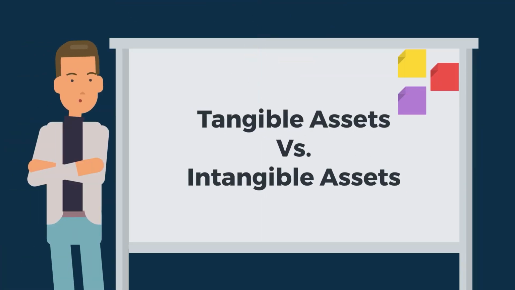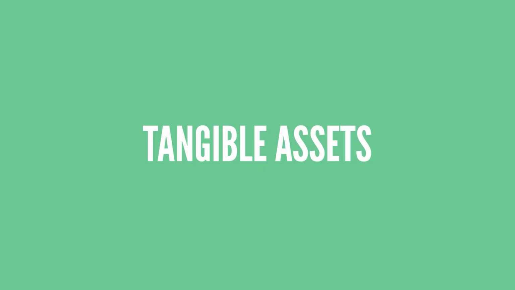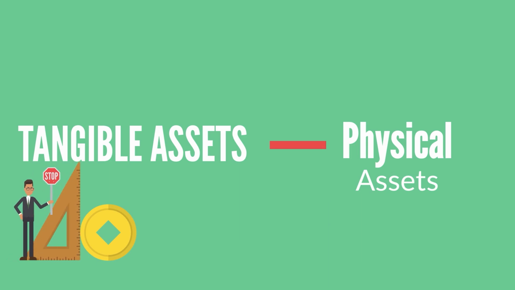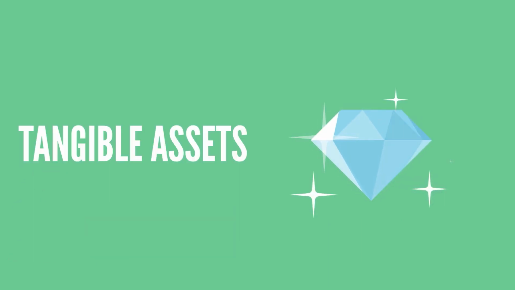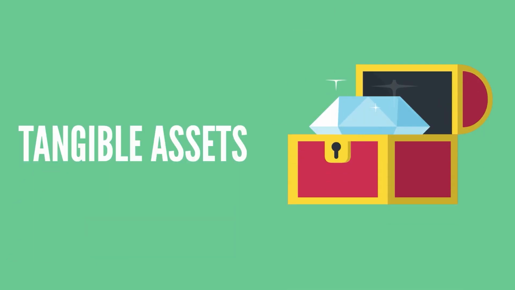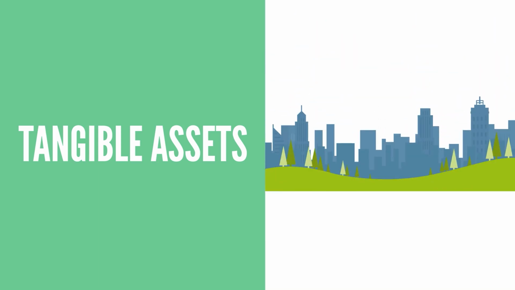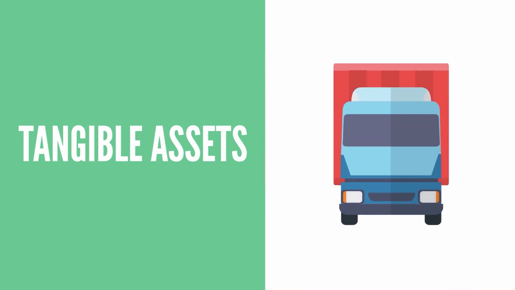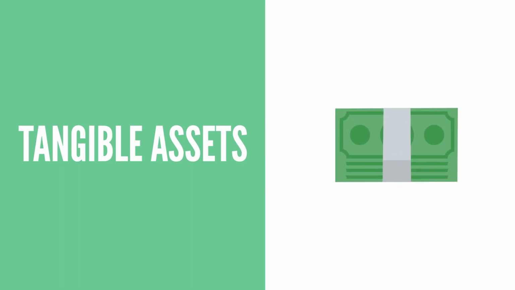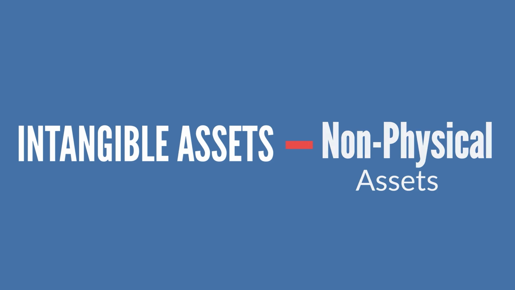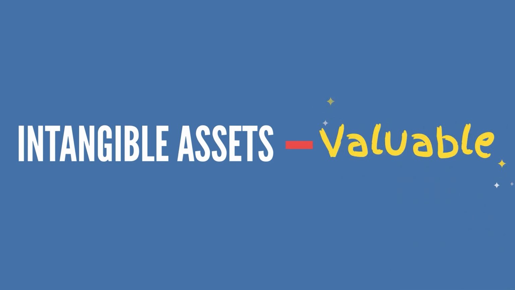Tangible assets versus intangible assets. Tangible assets are physical assets that have a physical form and can be touched, seen, or measured. These assets hold intrinsic value and can be bought, sold, or used in business operations, such as real estate, equipment, vehicles, inventory, and cash. On the contrary, intangible assets lack physical presence but hold significant value to a business.